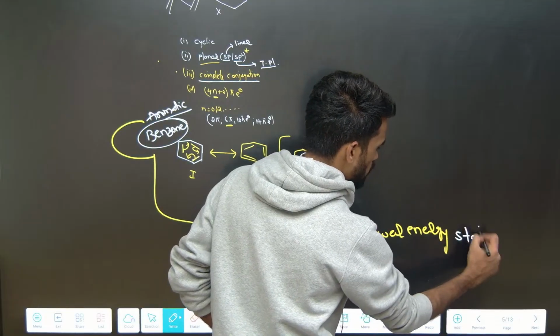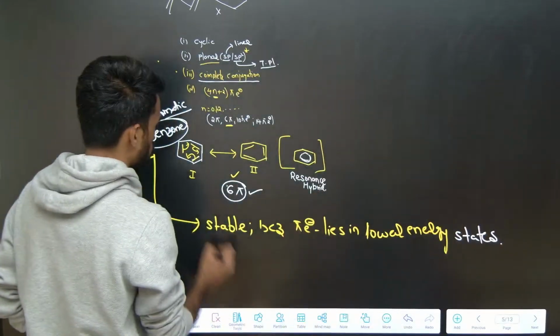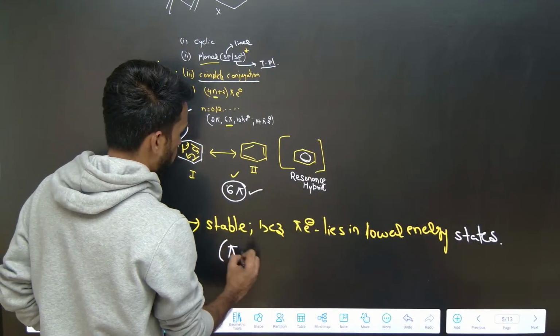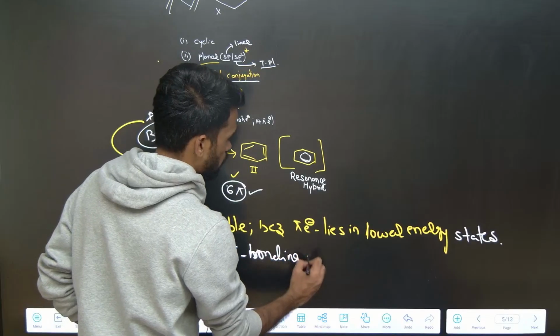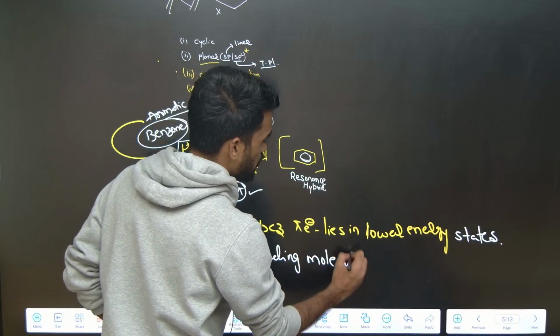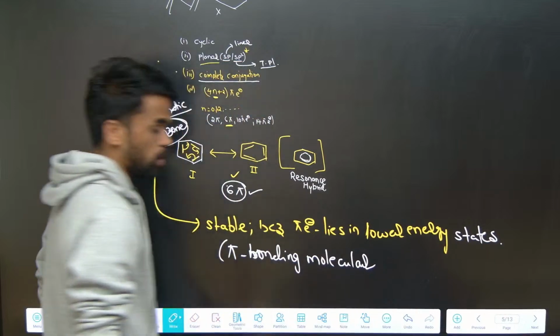What do we mean by lower energy states here? These pi electrons will be in pi bonding molecular orbitals. They are not in anti-bonding, they are in pi bonding molecular orbitals.